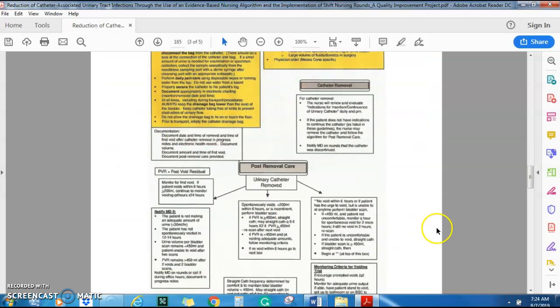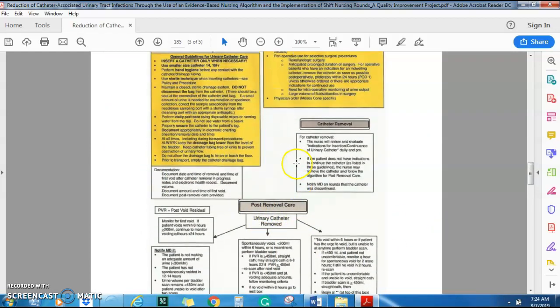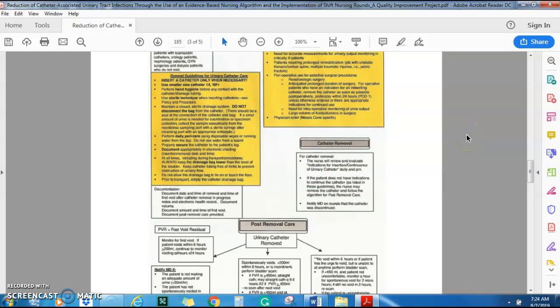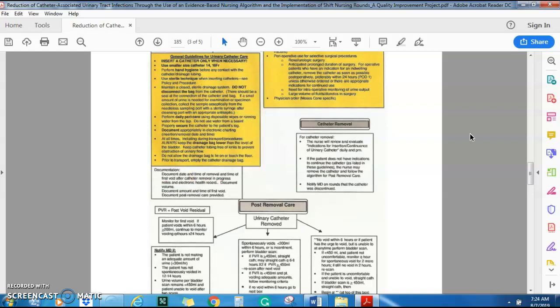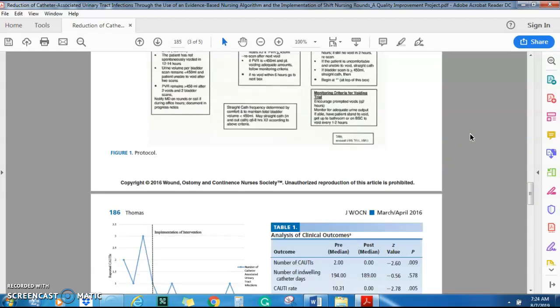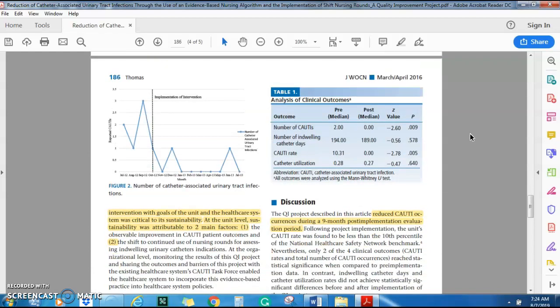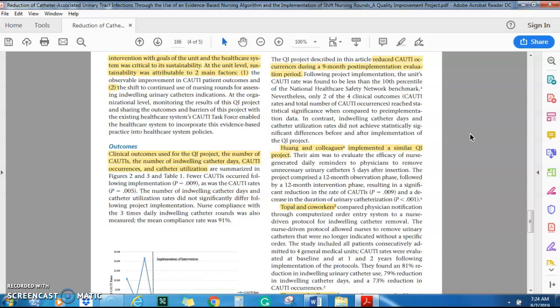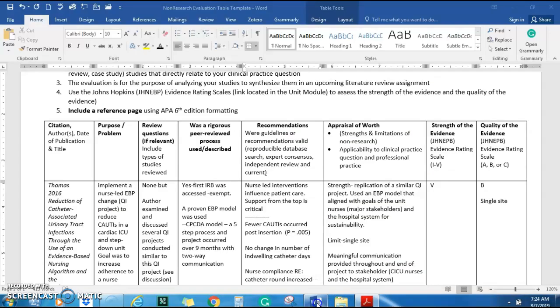Especially when it came to removal of the catheter, they didn't need a physician's order to remove a catheter if it met certain criteria, but nurses weren't doing that. They felt they needed to get that order. Once they adhered to the protocol and got those catheters out sooner, the CAUTI rate dropped. So let's go back right here.